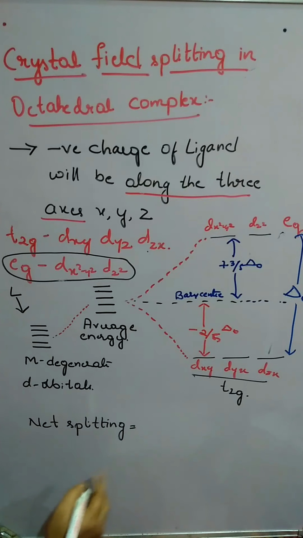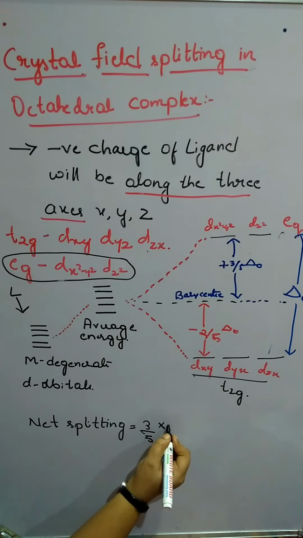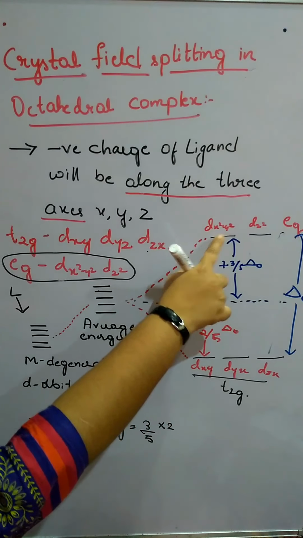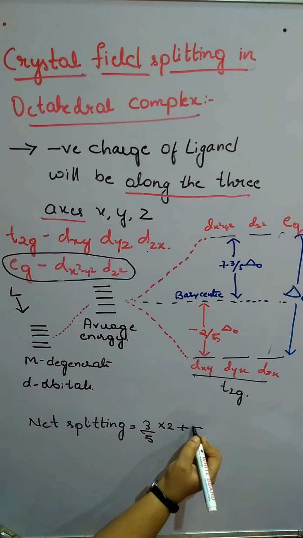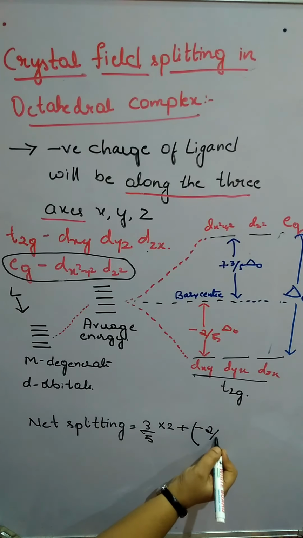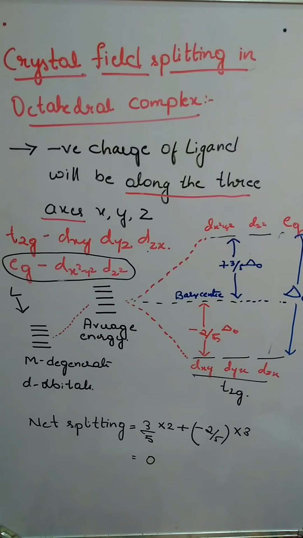That is equal to 3 by 5 times the number of orbitals. How many orbitals are there? 2 orbitals, dx square minus y square and dz square. Plus minus 2 by 5, and how many orbitals? 3 orbitals. They cancel with one another, and the value is 0.